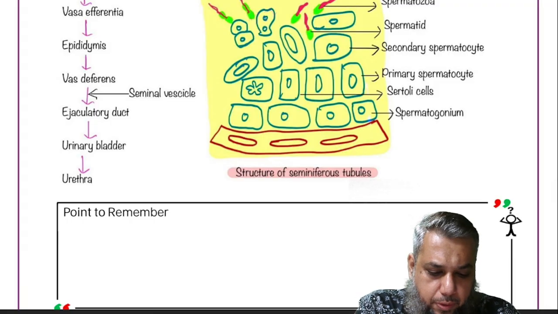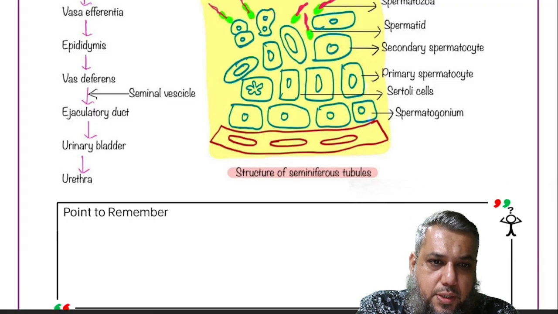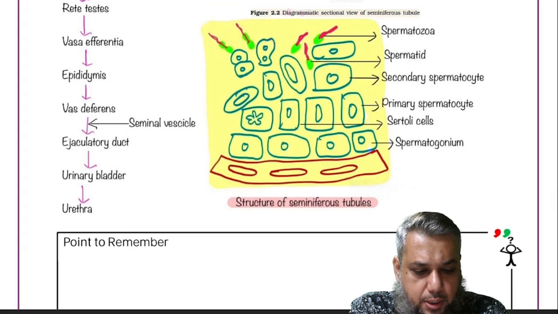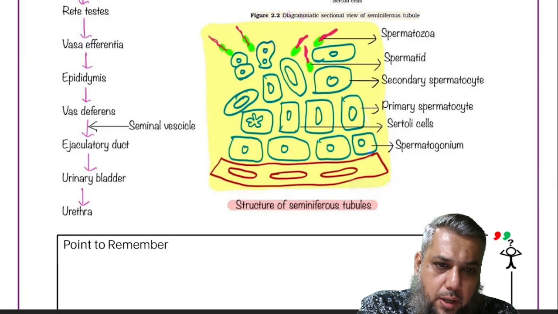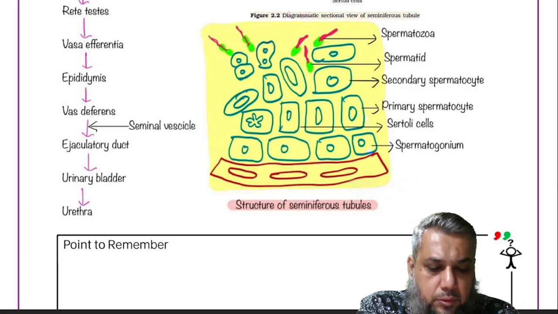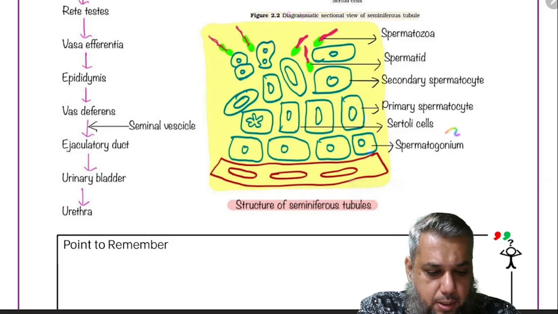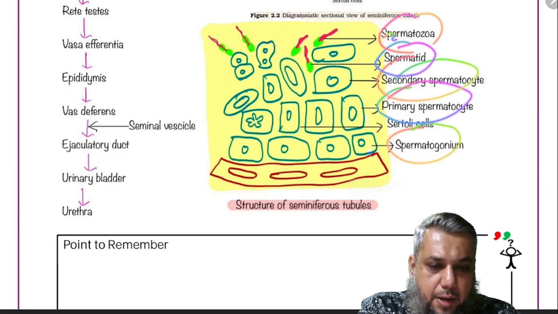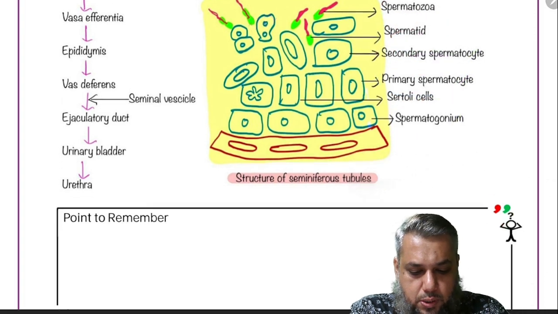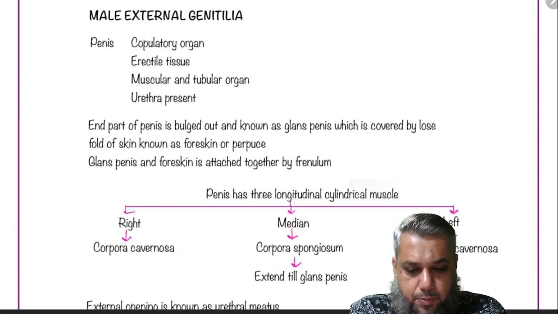As I told you, when we take the transverse section of the testis, other than the Sertoli cells, there are different cells which help in the formation of sperms, and they're in the different stages of development, which include the spermatogonium, primary spermatocyte, secondary spermatocyte, spermatid, and finally the spermatozoa, that is the sperms.